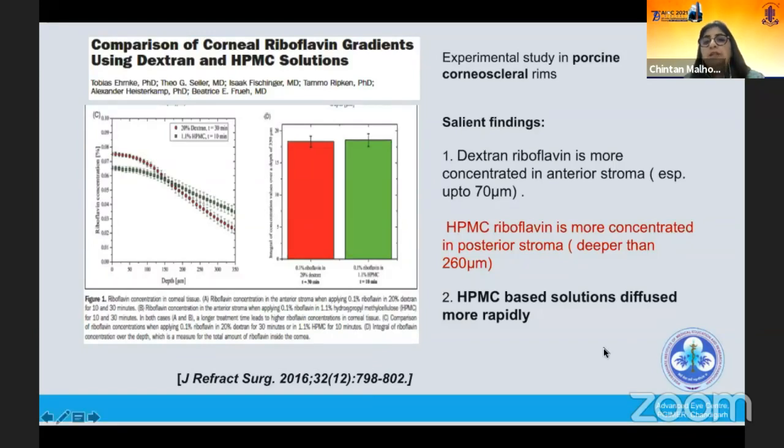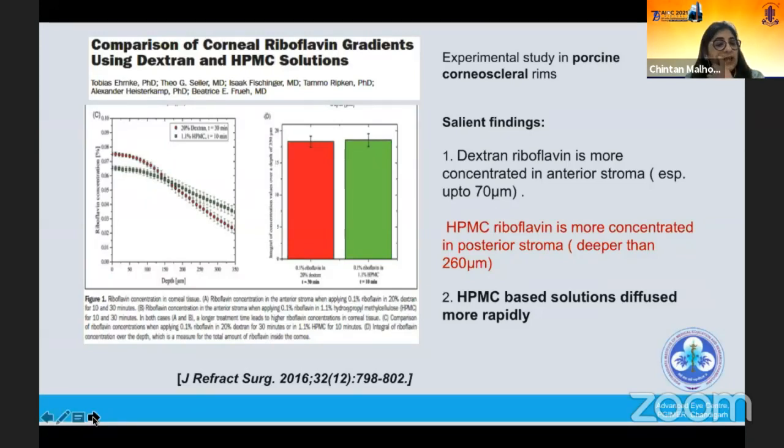So they showed that the dextran riboflavin was more concentrated in the anterior stroma, up to 70 to 80 micrometers, whereas the HPMC riboflavin was more concentrated in the posterior stroma, that is, it went up to 260 micrometers. And the other thing they showed was that the HPMC-based solutions diffused more rapidly. So the concentration in the stroma of HPMC after 10 minutes was equivalent to what could be obtained with dextran riboflavin after 30 minutes.